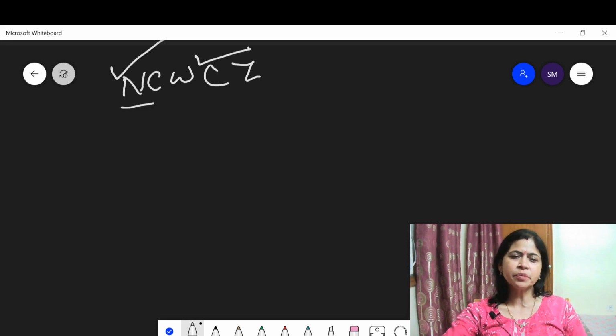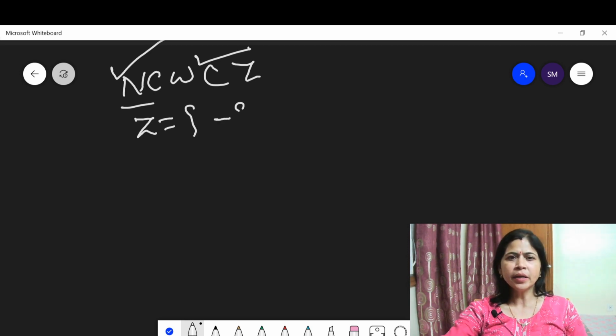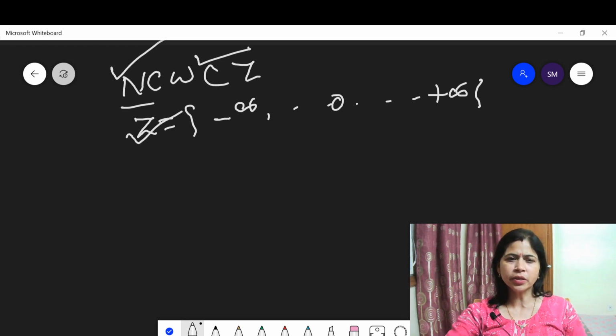The set of integers includes all natural numbers and all whole numbers, then the negatives -1, -2, -3, -4, -5, all these. It means the integer set goes from -infinity through 0 to +infinity. This is the set of integers.